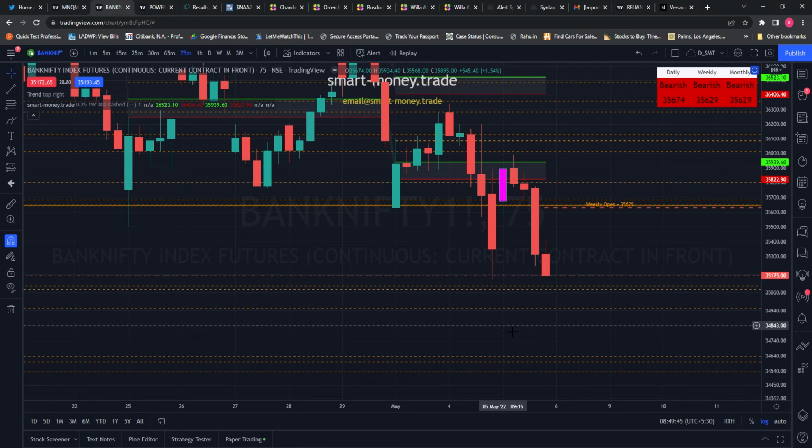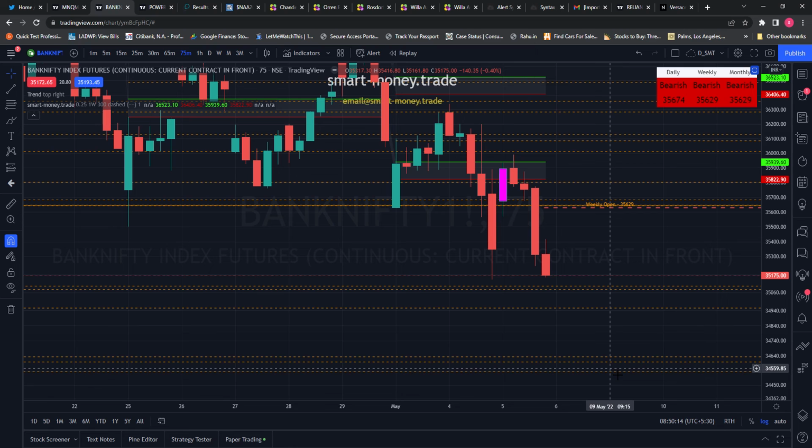If Bank Nifty opens around this level of 34,800, 900 and starts dropping down immediately, then this is the level. If Bank Nifty takes support, we will think of going long for a target of 35,000. Bank Nifty has to show that it's taking support around the smart money lines which we expect today, then we will think of going long. If it does not take support on a 15-minute time frame, we will never enter into a long trade.